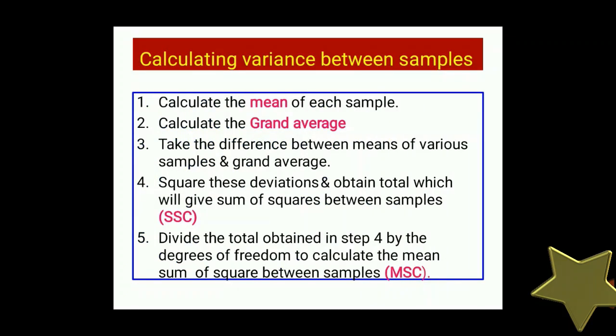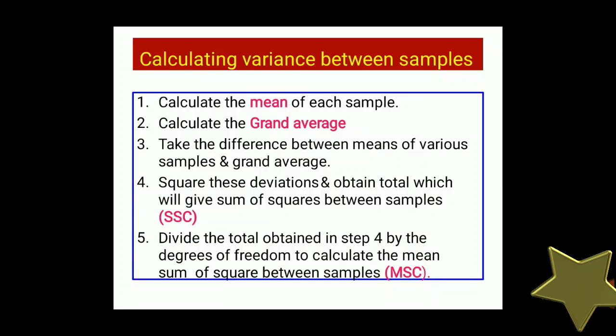Calculating variance between the samples. How can we calculate variance between the samples? We will calculate the variance between group 1, group 2, group 3, between the samples, not within the sample. That means between sample 1, sample 2 and sample 3. For this we have to follow 5 steps. Calculate the mean of each sample. We have to calculate the mean of each sample.